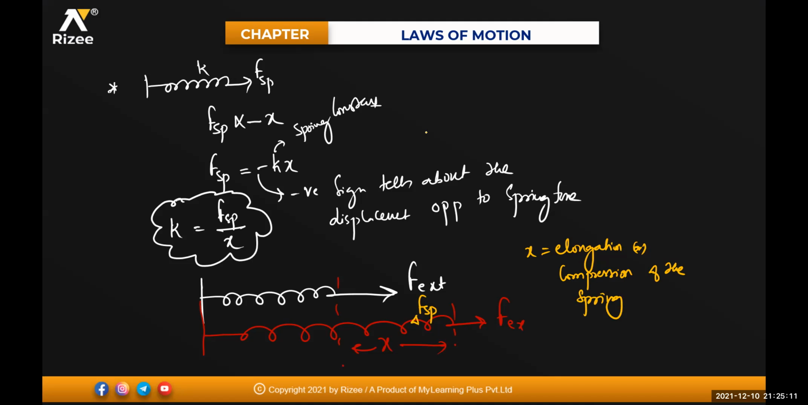Exactly. So when you are applying an external force in the front direction, spring force exerts in the opposite direction and displacement is in the front direction. See, this displacement is in this direction, and spring force is opposite. That is the reason spring force is directly proportional to displacement in the opposite direction. And the negative sign tells that the displacement is opposite to your spring force. Is it clear for everyone?